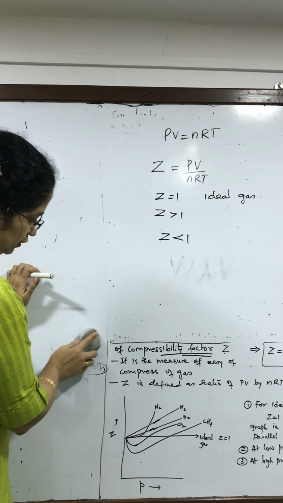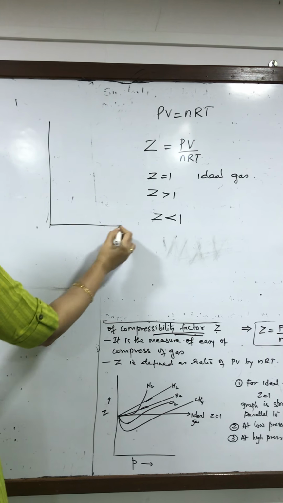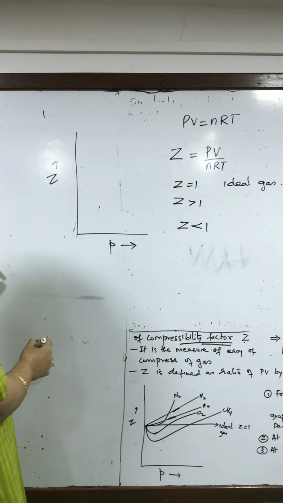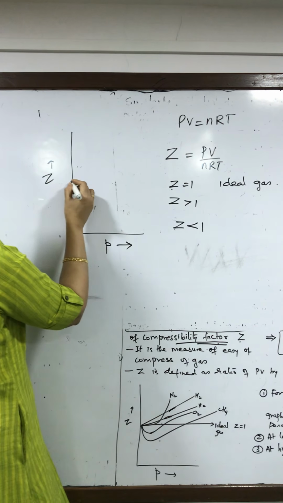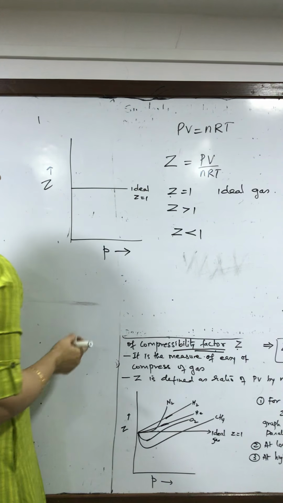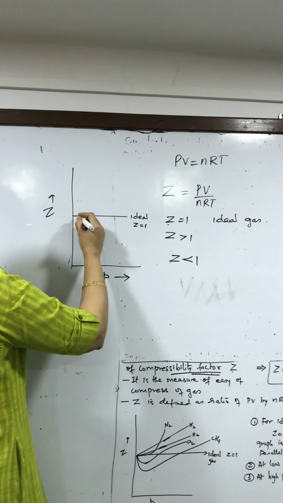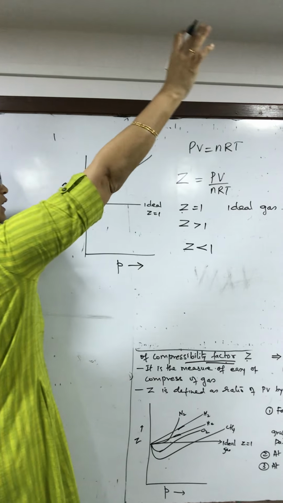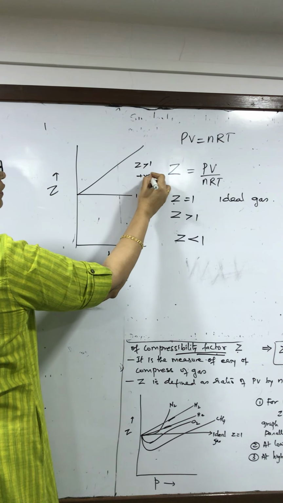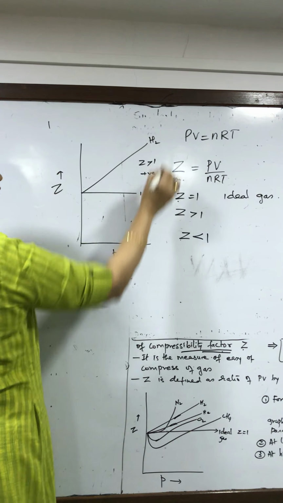The graph shows Z plotted on the y-axis and pressure plotted here. So if it is ideal, it will be a straight line parallel to the x-axis. But in some cases like hydrogen, Z will increase continuously. So Z greater than 1. This is called positive deviation from ideal behavior.